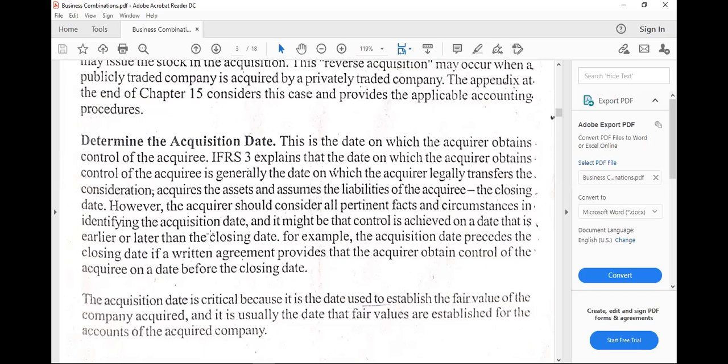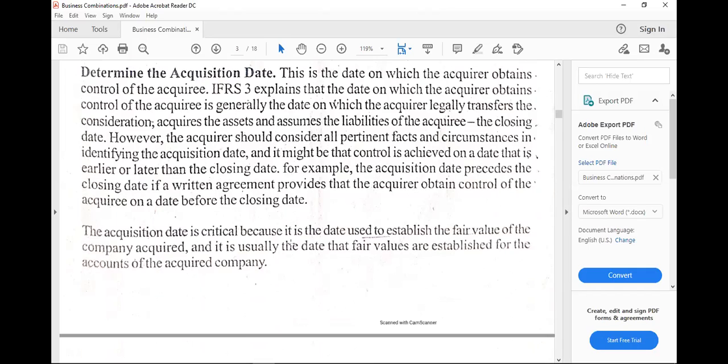So it is also possible that the acquirer can have the acquisition, but control is achieved on a date that is earlier or later than the closing date. An example of that is when there is a contract or a written agreement that control is achieved before the closing date. I repeat, the closing date is when there is legal transfer of consideration.